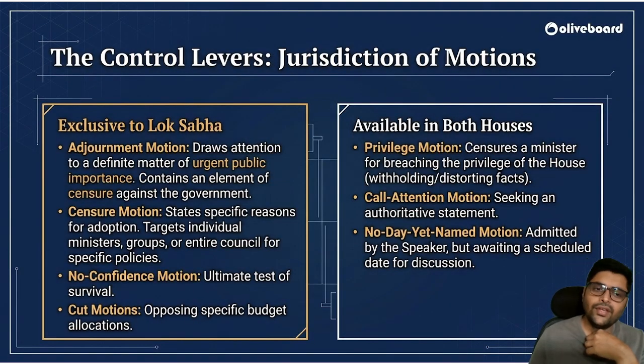Jurisdiction of motions. So we have the adjournment motion. We have already discussed that urgent public importance is there, or due to any other issue, adjournment is done. It contains an element of censure against the government. Okay. Censure motion states a specific reason for adoption. Now, this will target individual ministers or groups, not the entire floor, or the entire council. For specific policies, you can drag the entire council, but usually it is for one or two individuals or groups.